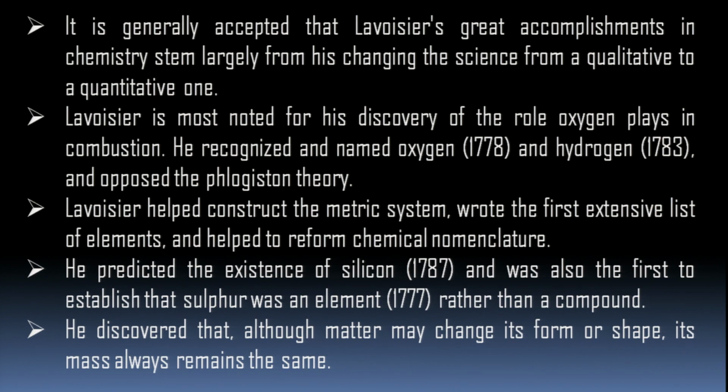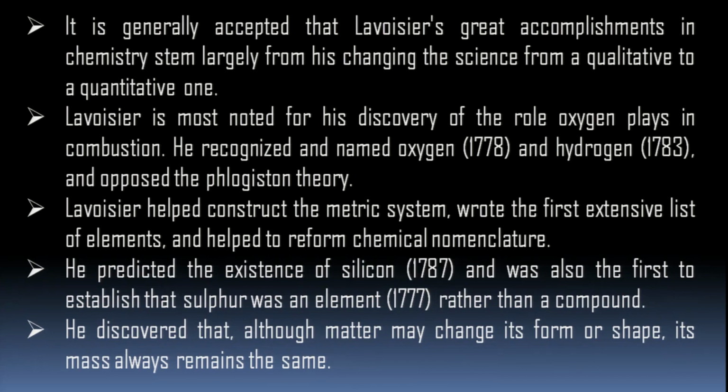He wrote the first extensive list of elements and helped to reform chemical nomenclature that is being used today. He predicted the existence of silicon in 1787 and was also the first to establish that sulfur was an element in 1777 rather than a compound. Before this, people used to believe that sulfur was a compound, but Lavoisier said no, it's an element. He discovered that although matter may change its form or shape, its mass always remains the same.